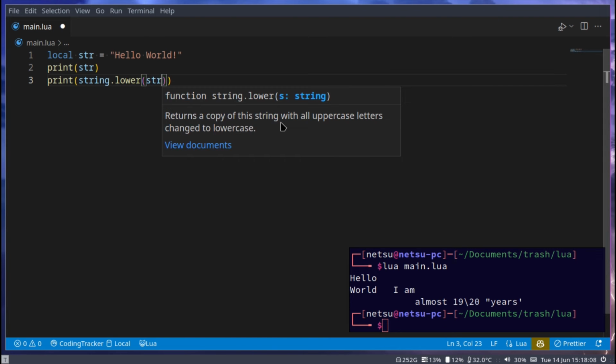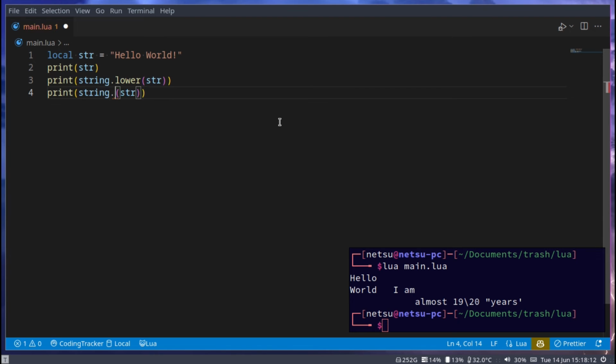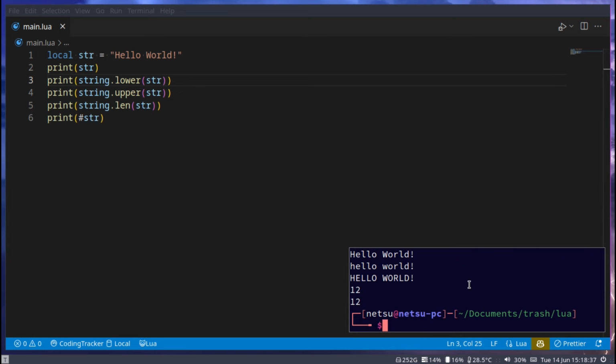And just say str here. You can do the same, and then for upper, so uppercase, and then you also have one for len, and this will get the length of a string. It's the same as if you were to say, instead of string.len, you were to just go hashtag. Hashtag you can see as a shortened version of this. This will return the length of the string, this will convert the string to uppercase, and this will convert the string to lowercase. Let's see what we get. So we get our normal hello world, then a hello world that's just lowercase, a hello world in all caps, and then the length of this string.